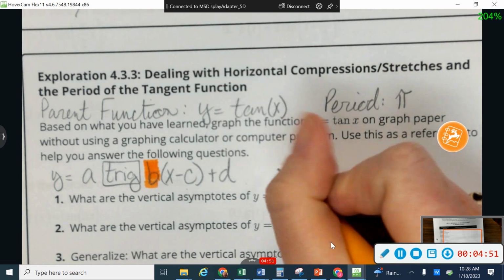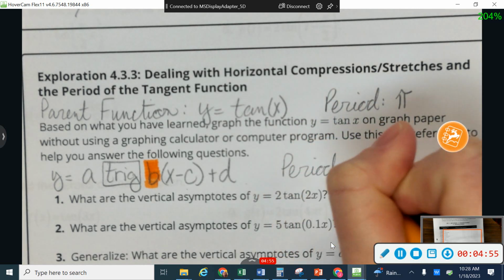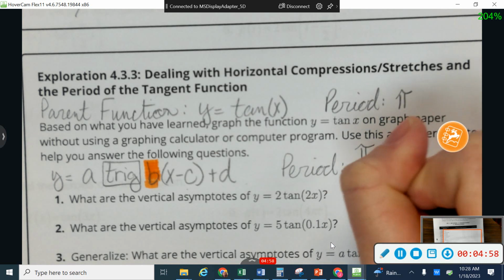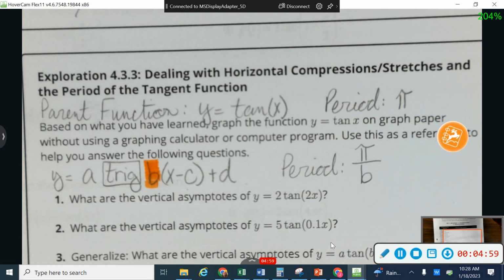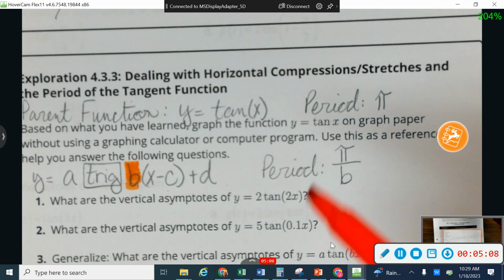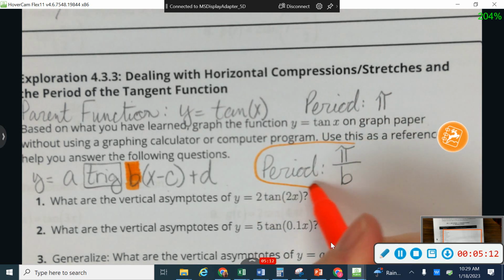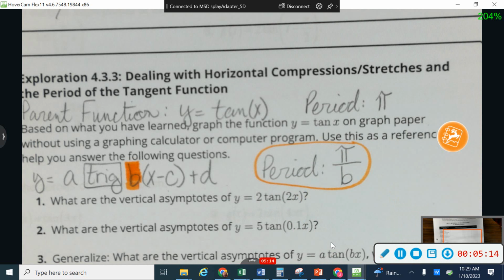And so because of that, when I have something that's moved around and it's not the parent function, I'm going to find the period by doing pi over b. So I'm going to take that number that's in front of x, and I'm going to divide it into pi. And I'm going to circle that because that's going to be a really important formula that we're going to use kind of a lot today. Okay, so that right there is a really important formula to have.